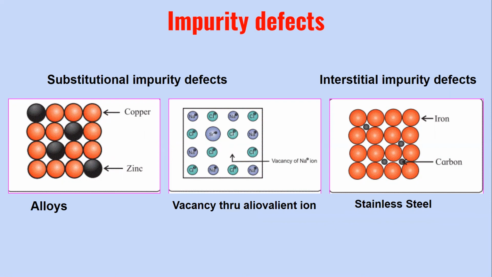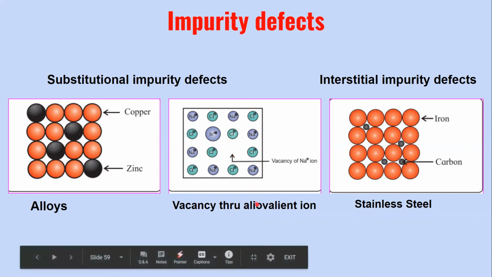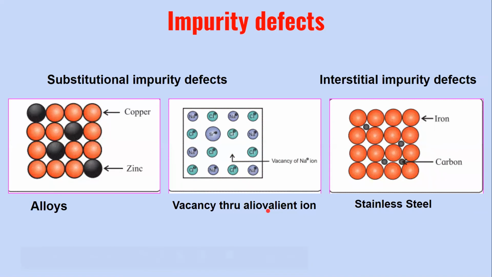Now, what do you mean by an aliovalent ion? An aliovalent ion means an ion that has an oxidation state different from that of the host ion. Means the impurity that we are introducing, or which has entered naturally or intentionally, will have an oxidation state different from that of the host ions, which are already present in the crystalline solid.